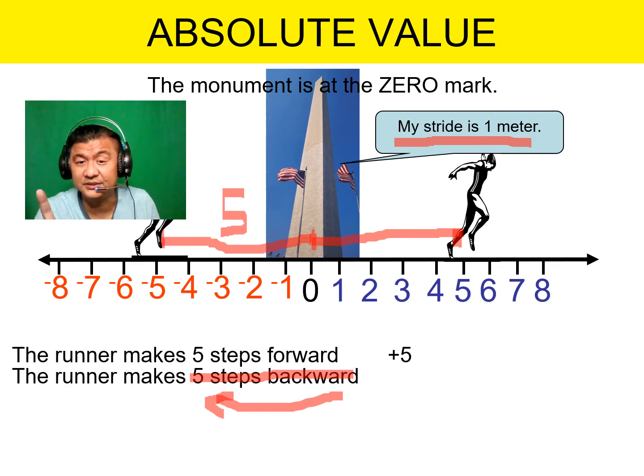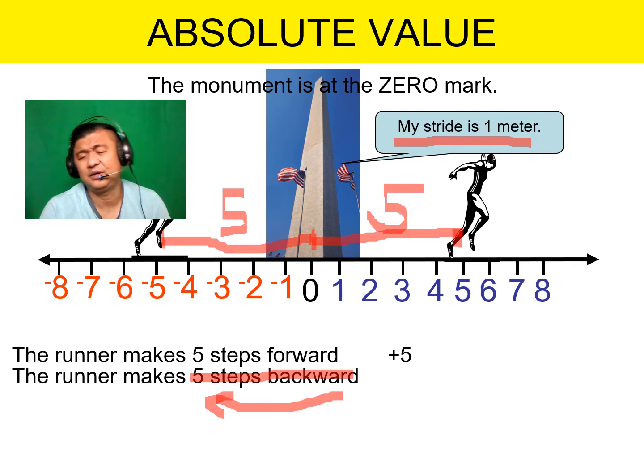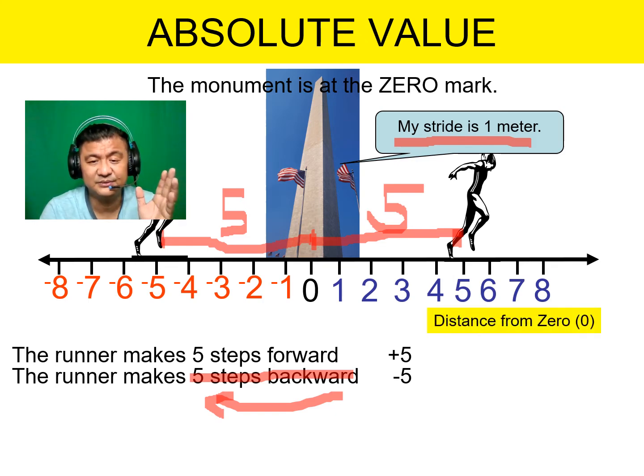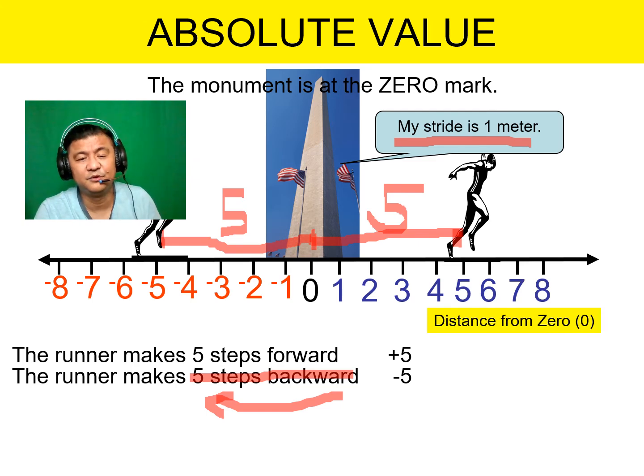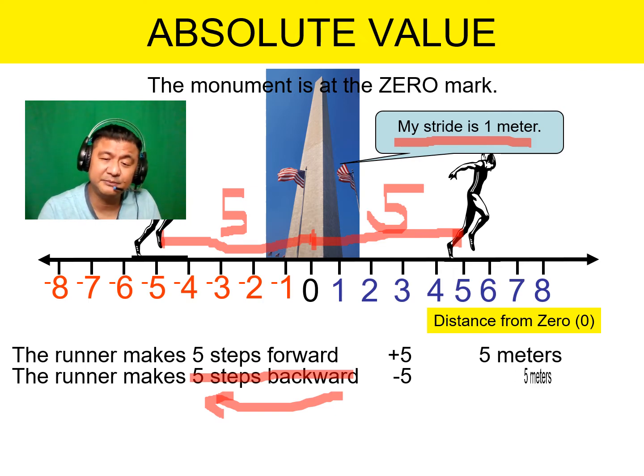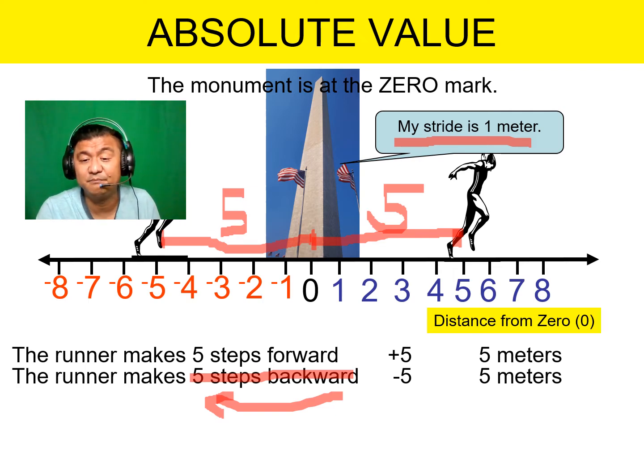I'm talking about distance, okay? Now, when I say distance, do I need to mention the negatives? No. If somebody asks you your height, what is your height? Oh, I'm 5'7". Do you say -5'7"? No. When you think of height, when you think of distance, you're just thinking of the positive value. So if I move 5 steps forward, the distance is 5 meters. If I move 5 steps backward, the distance is also 5 meters. So in terms of distance, it's always the positive value.